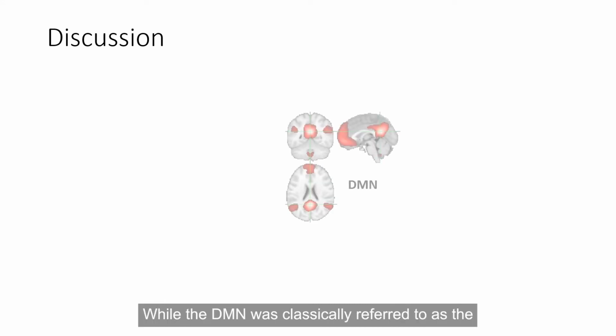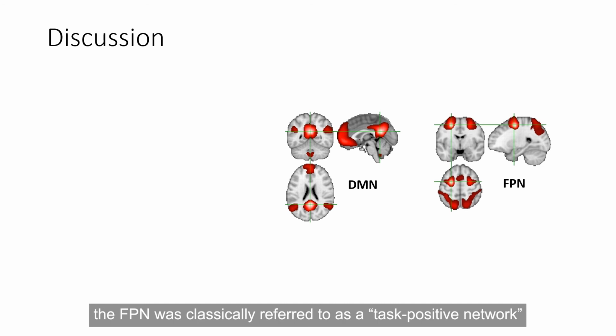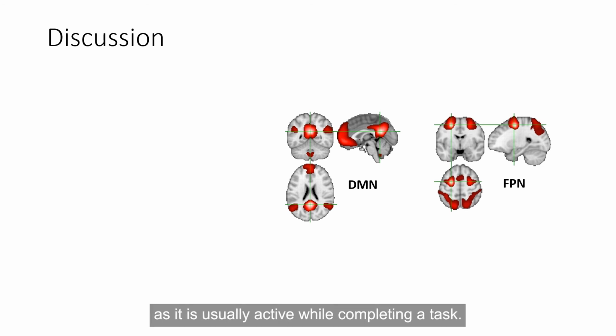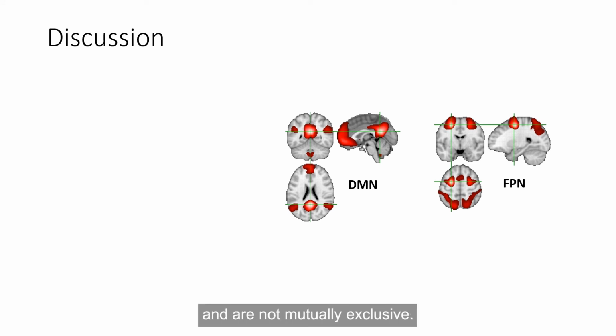While the DMN was classically referred to as the task-negative network, as it is inactive while completing a task, the FPN was classically referred to as a task-positive network, as it is usually active while completing a task. Our findings accumulate to recent ones that imply that these networks sometimes do work together and are not mutually exclusive.